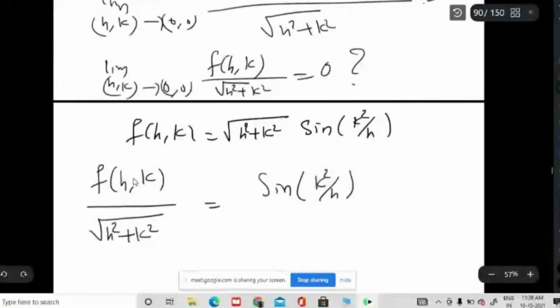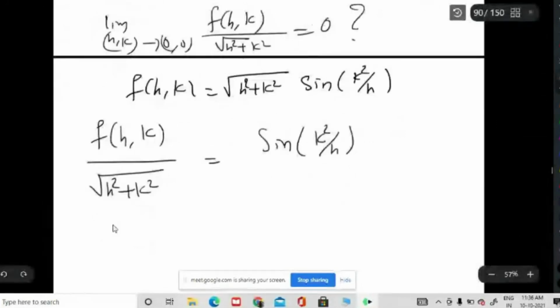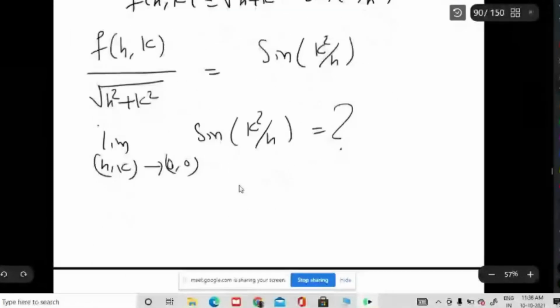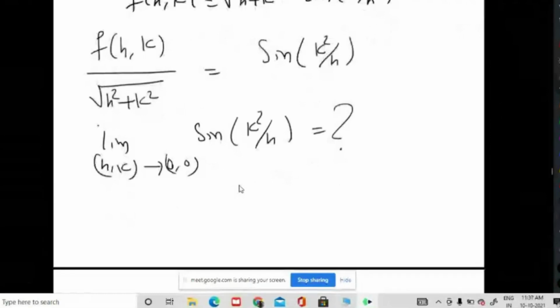Now you wanted to look at whether this limit exists. If so, you need to look at the limit as (h,k) tends to (0,0) of sine of k square by h, whether this exists or not. That is the question. So what can you say about this, whether this limit exists or not? Sine of k square by h does not exist.